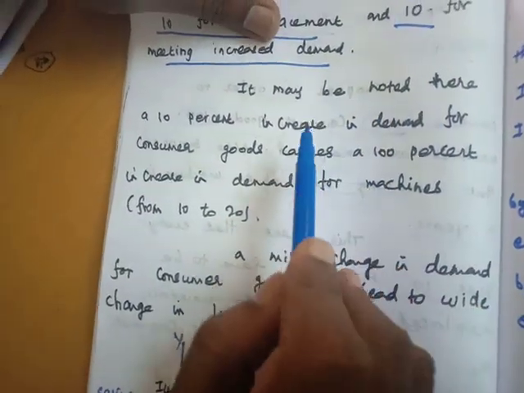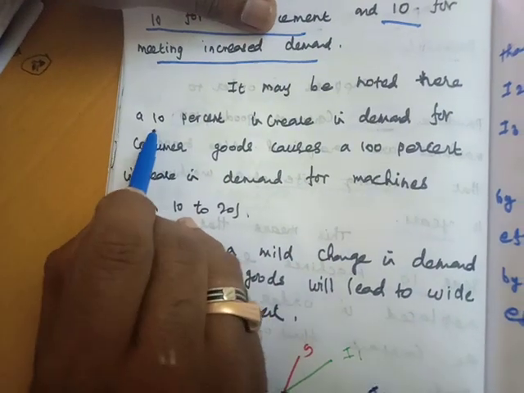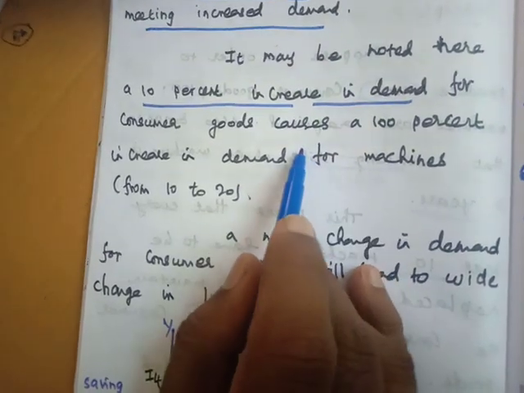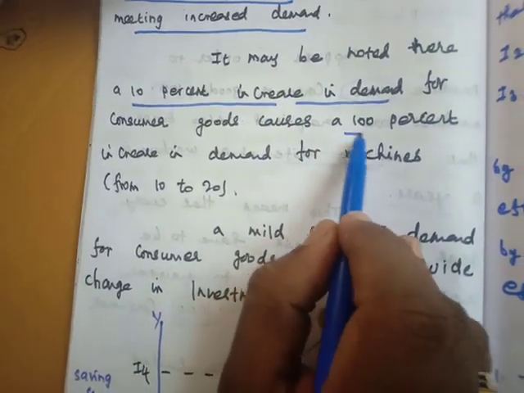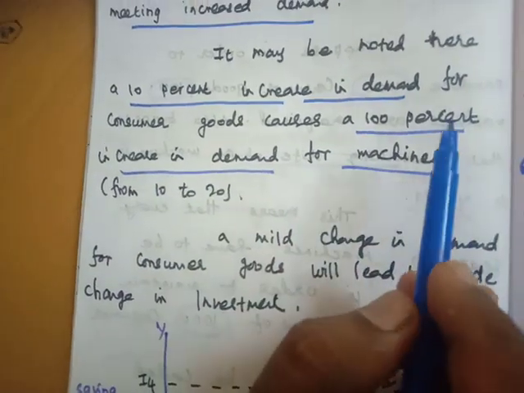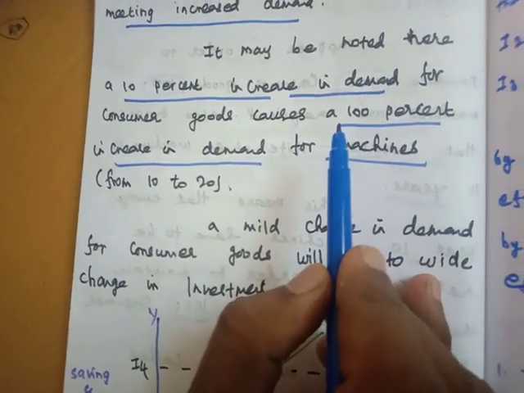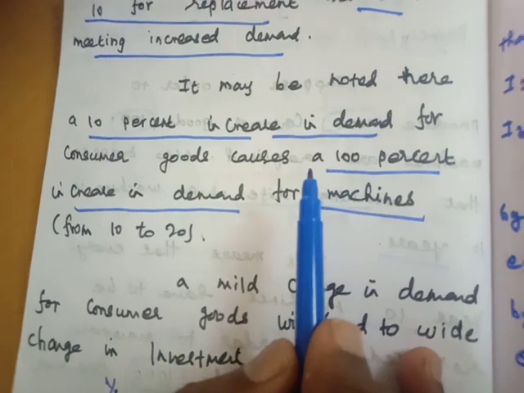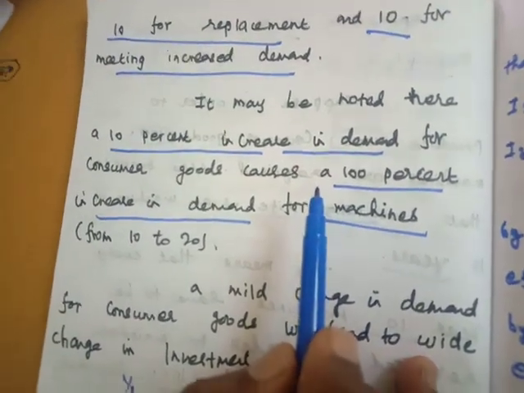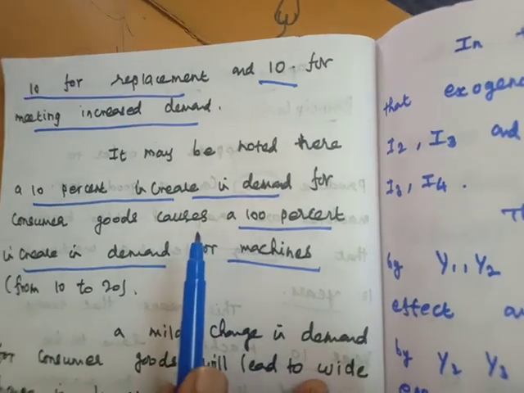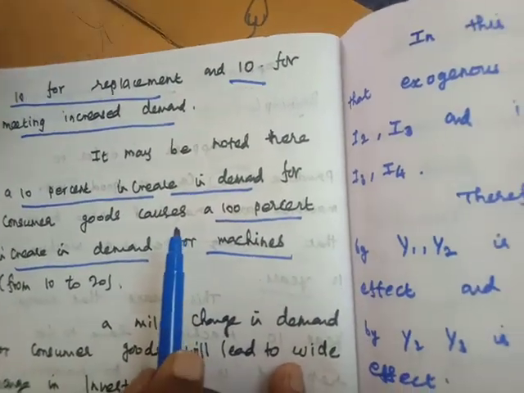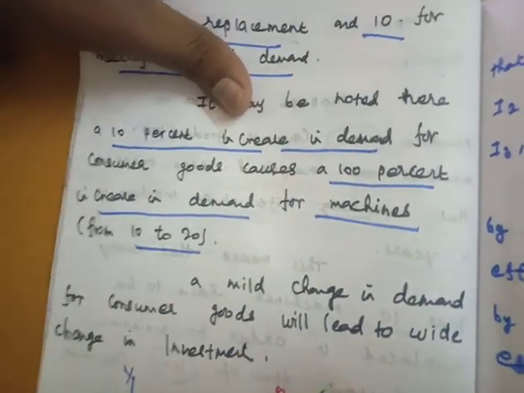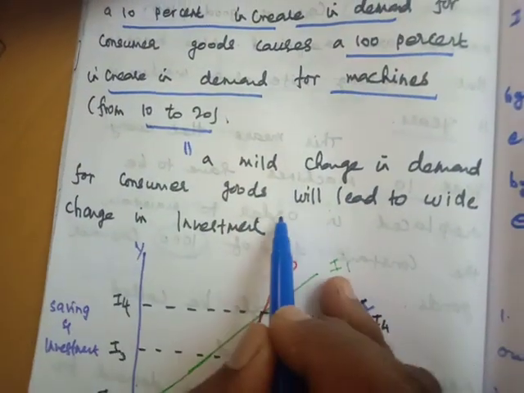It may be noted here that only a 10% increase in the demand for consumer goods causes a 100% increase in the demand for machines. Demand is increasing only from 1000 to 1100, but we need 20 machines, 10 for replacement and another 10 for new machines. So a 10% increase in consumer demand leads to a 100% increase in machines, from 10 to 20.